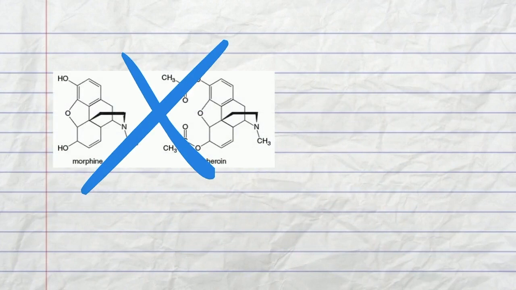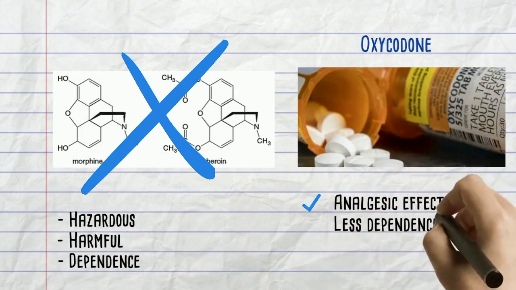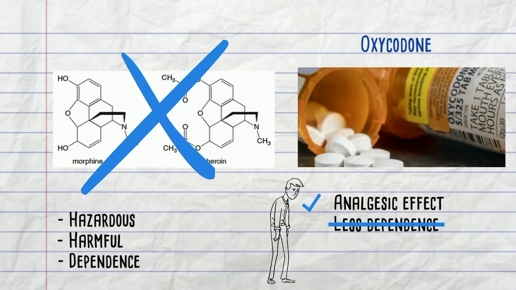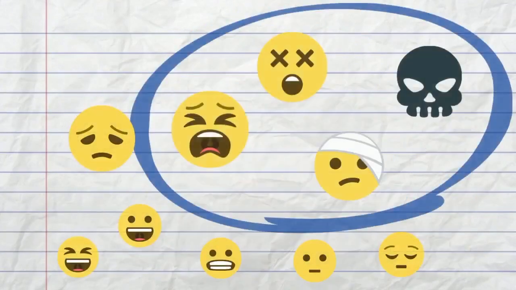Oxycodone creation came after the cessation of heroin and morphine due to their hazardous and harmful use and dependence. It was hoped that oxycodone would retain their analgesic effects but with less dependence. However, this was not the case. Oxycodone is mainly used to manage moderate to severe pain.